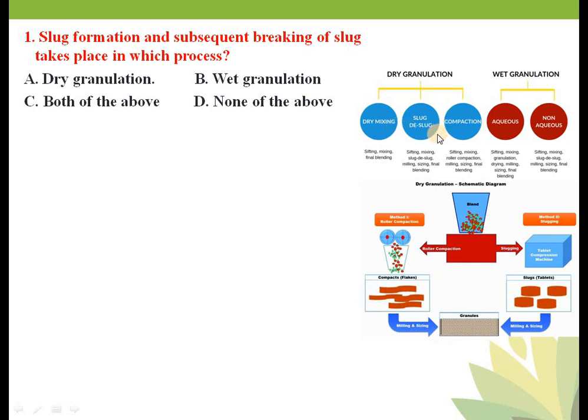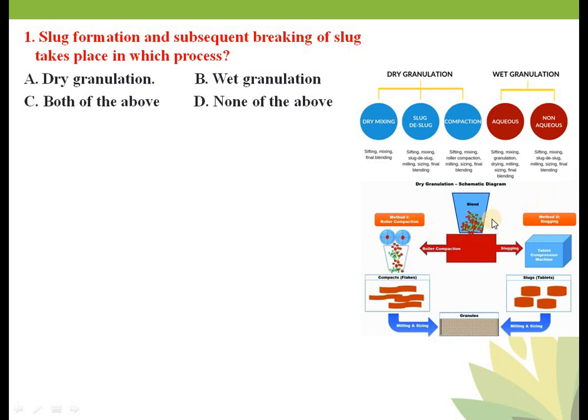Second one is sludging and desludging, and compaction. Now we will discuss these two with the help of an image. Suppose that you have a powder blend, a mixture of powder, and you want to make granules from that by using the dry granulation technique. Now you have two options over here: either you can make sludge or you can make compaction. So for a powder blend, you have two choices. You can go for sludging, desludging, or you can go for compaction. This is compaction and this is sludging, desludging.